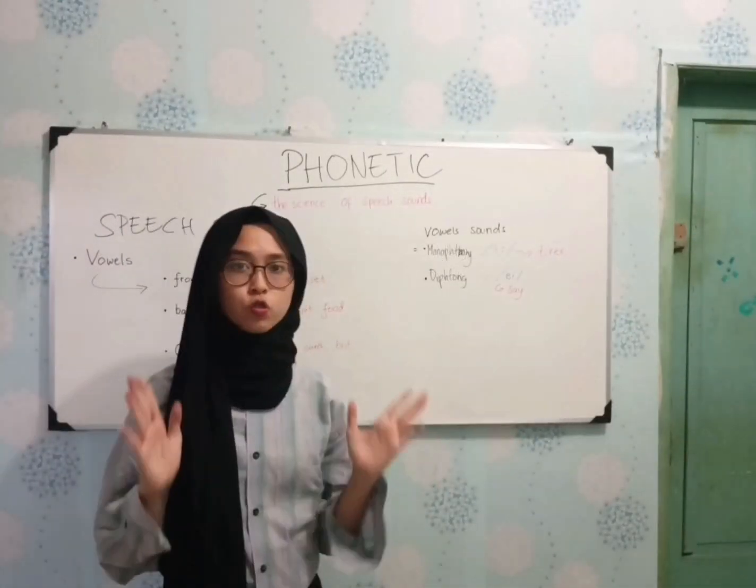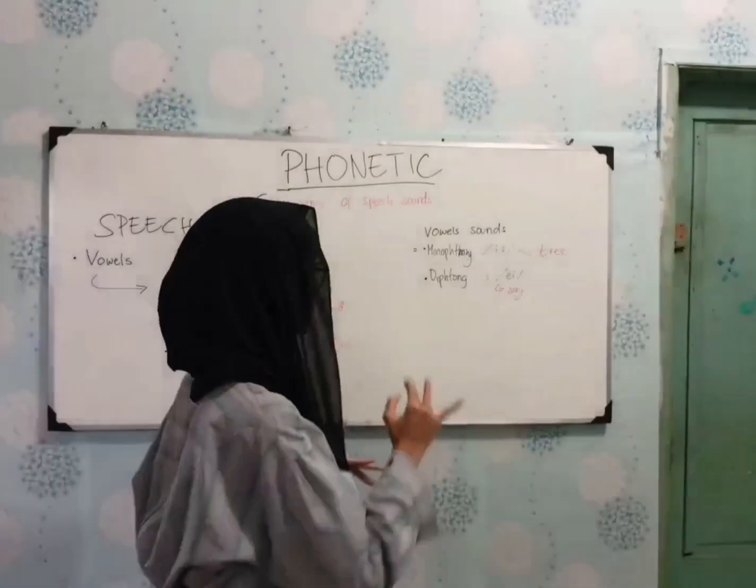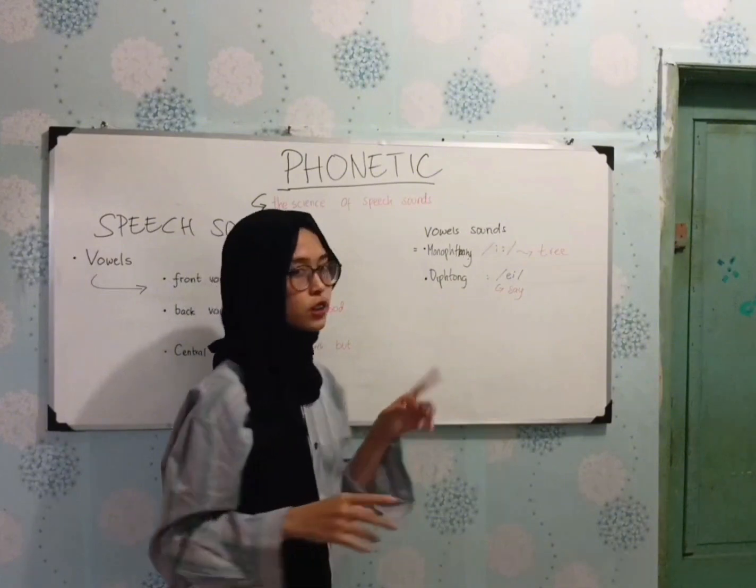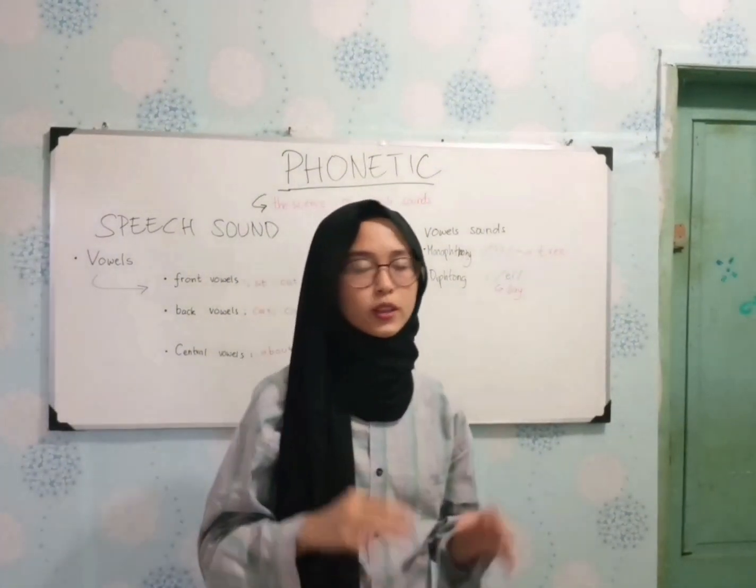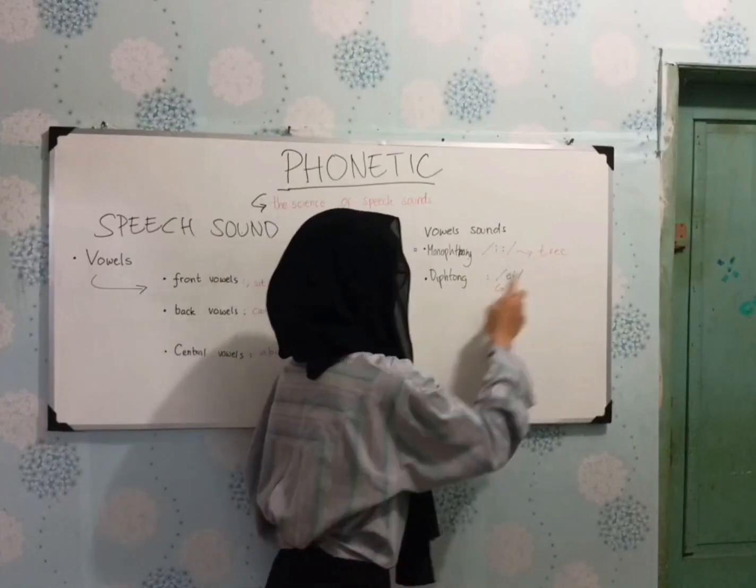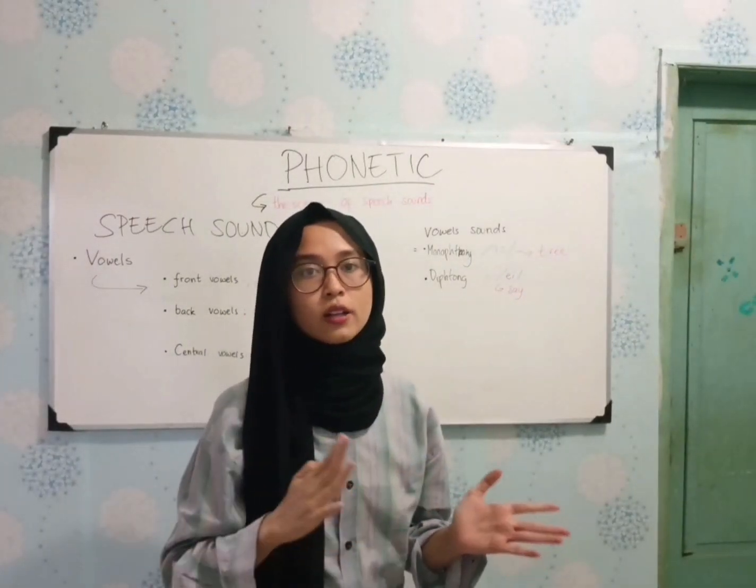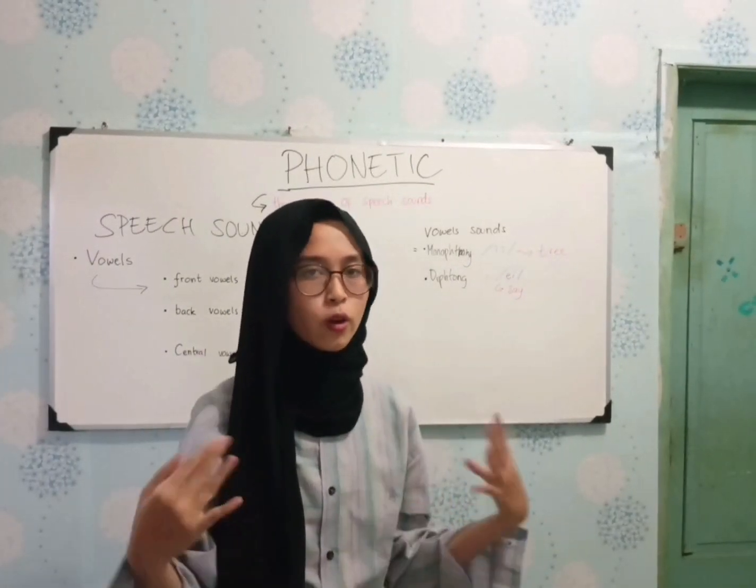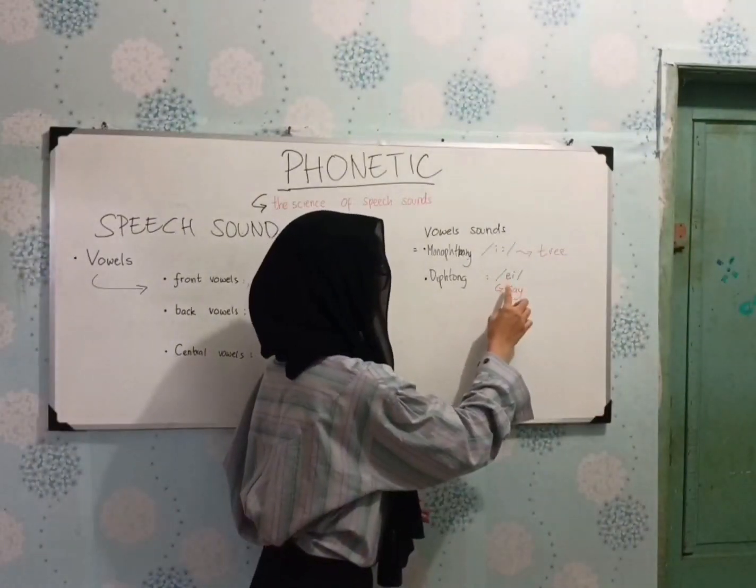We know that all English vowels are voiced, and we classify vowel sounds into two parts. The first is monophthong, a pure vowel that does not change its quality. For example, the E in tree. Diphthong is a gliding vowel that continually changes its quality. For example, the A in say.